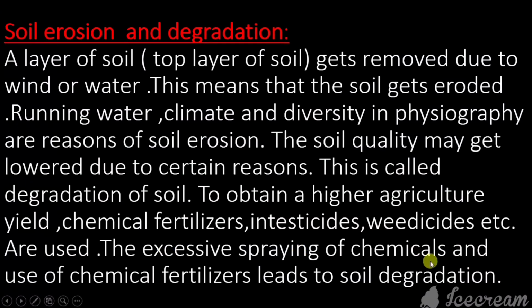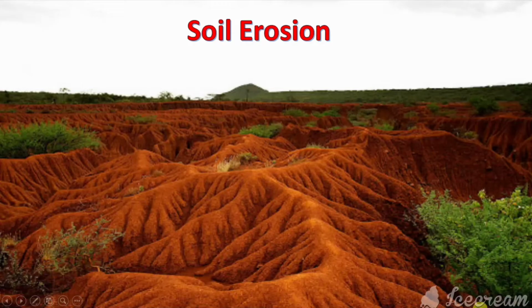Spraying of chemicals and use of chemical fertilizers leads to soil degradation. So, a specific amount of chemical fertilizer should be used, otherwise it will lead to soil degradation. This is soil erosion, students.